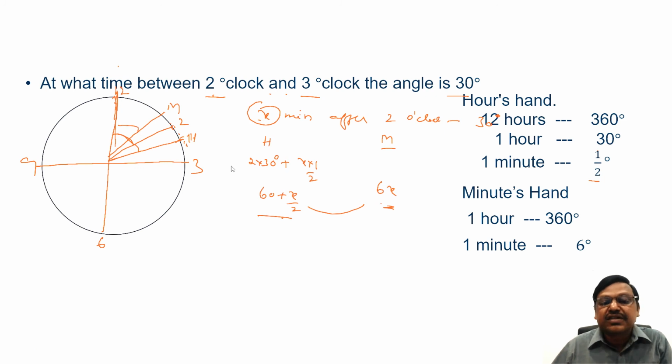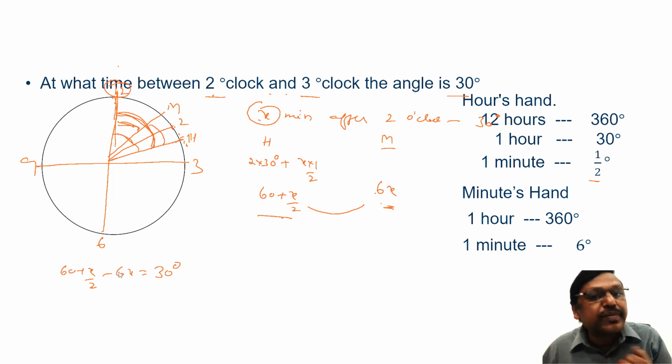This is 60, this is 6x. If the hour hand moved more than the minute hand, then 60 plus x by 2 minus 6x is 30 degrees. That is the hour hand angle minus the minute hand angle with respect to 12, one possibility.